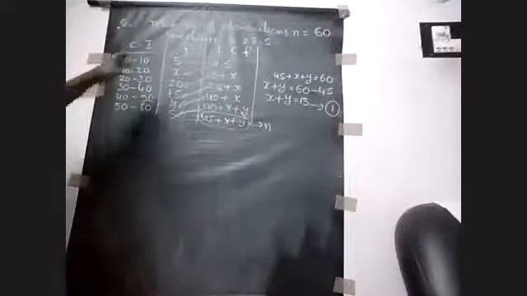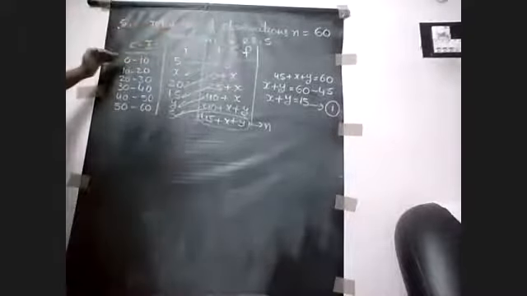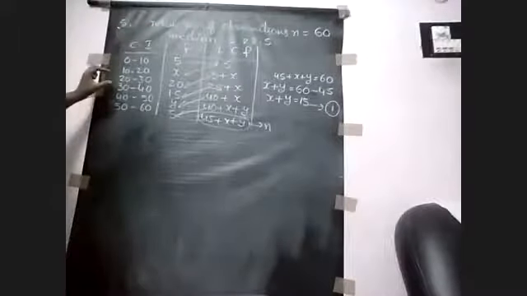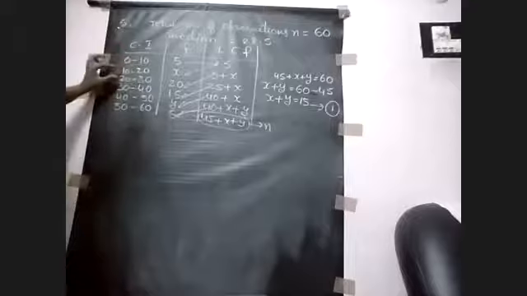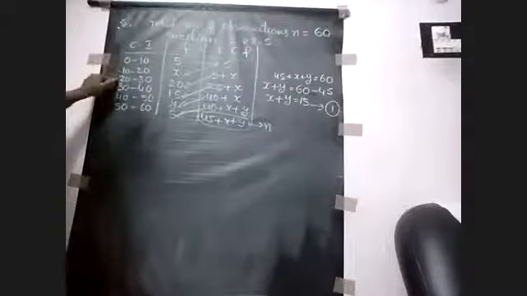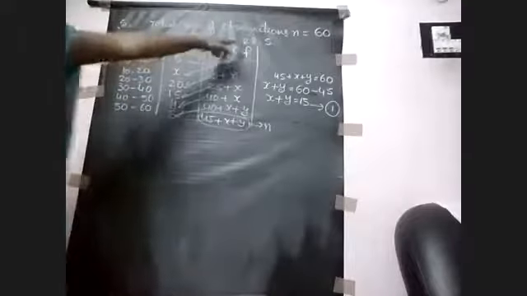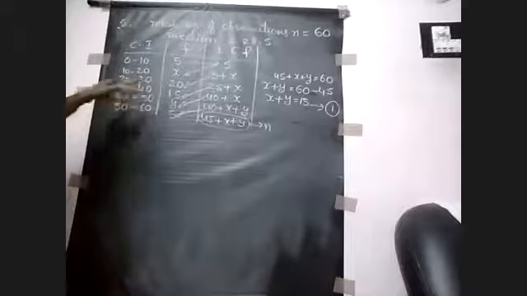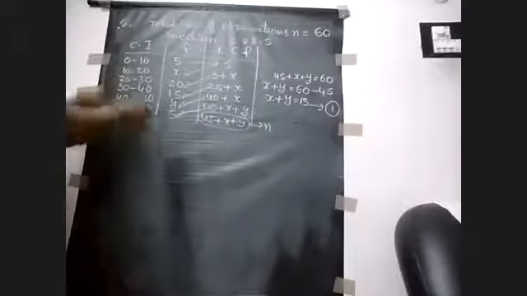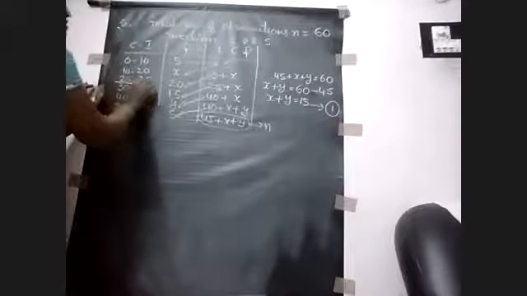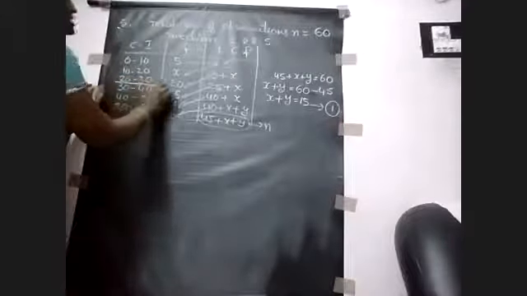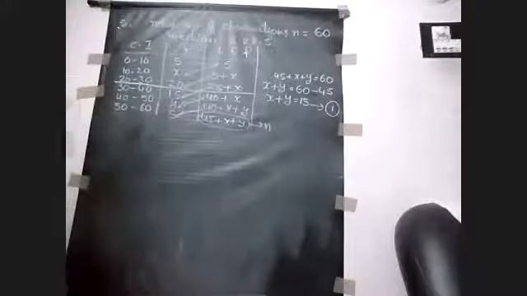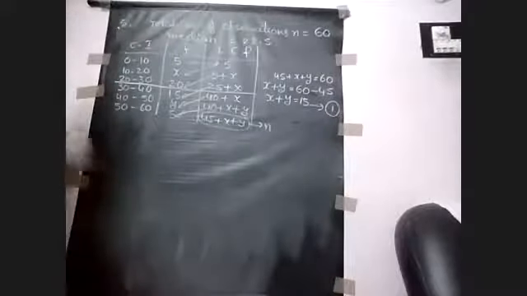Where does 28.5 lie in the class intervals? It lies in the 20 to 30 class interval, because 28.5 lies between 20 and 30. So this is taken as the median class.